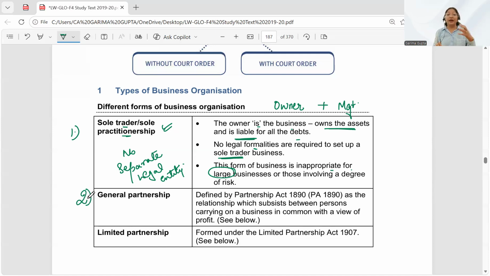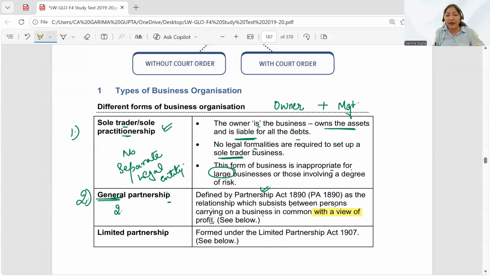What is the next type? The next type is a general partnership. Class, whenever I say partnership, please understand that we need at least two people. I can't start a partnership by myself, so I would definitely want someone else to be involved with me as well. This general partnership is defined by the Partnership Act 1890 as the relationship which subsists between persons carrying on a business in view of profit.